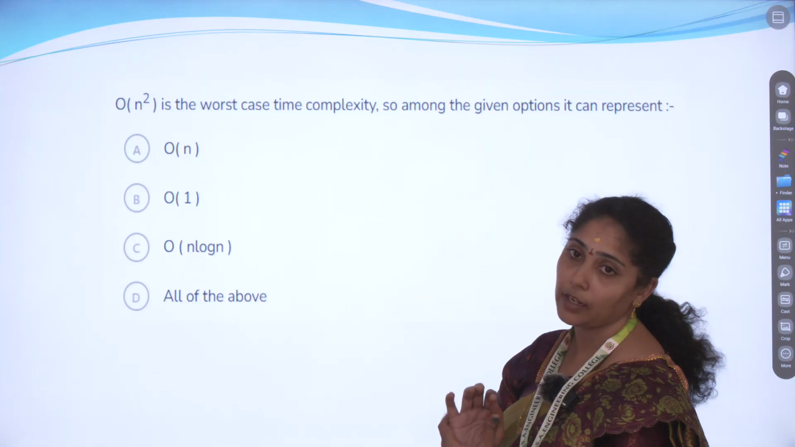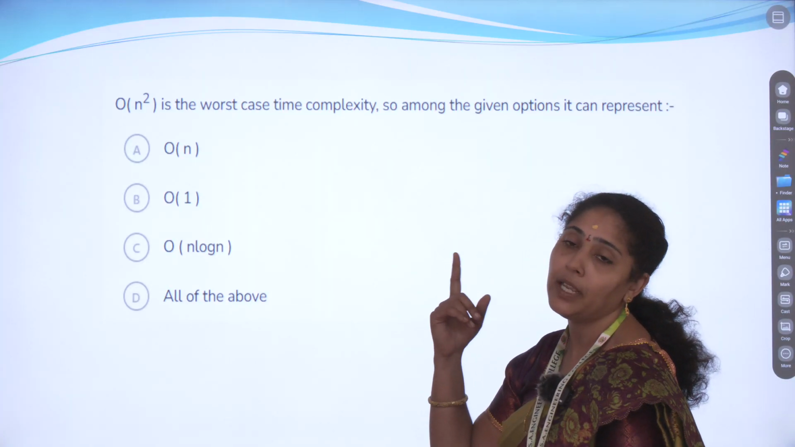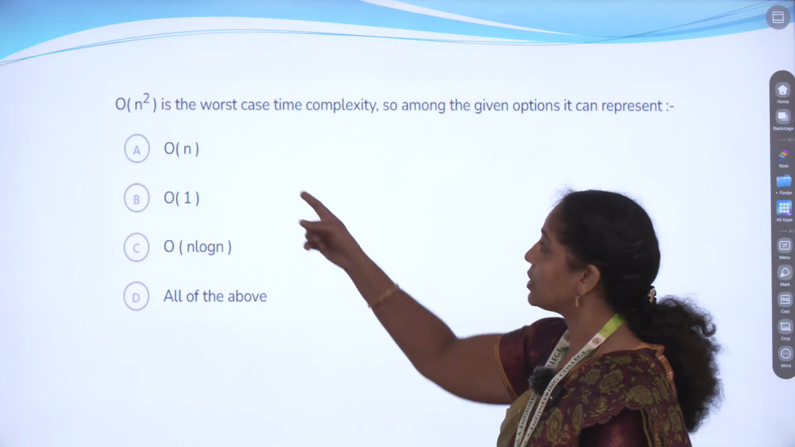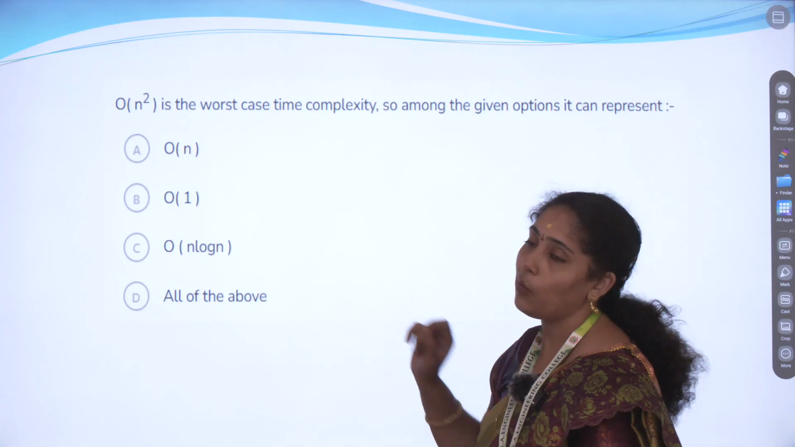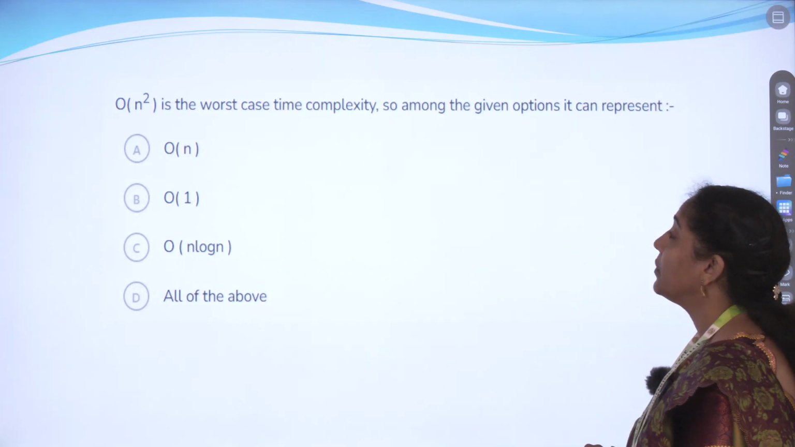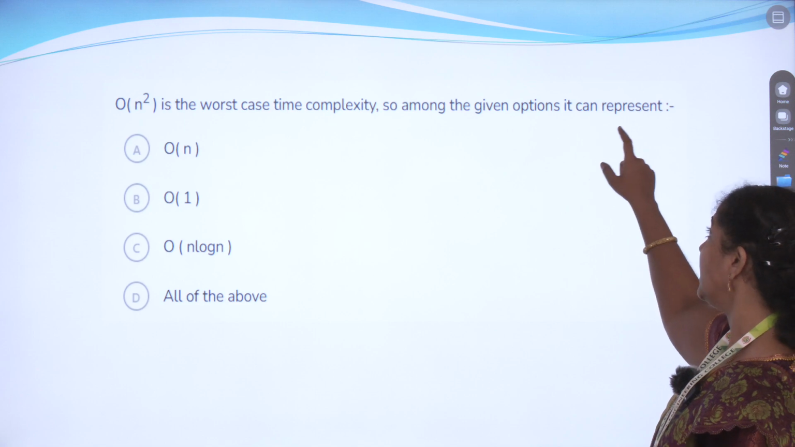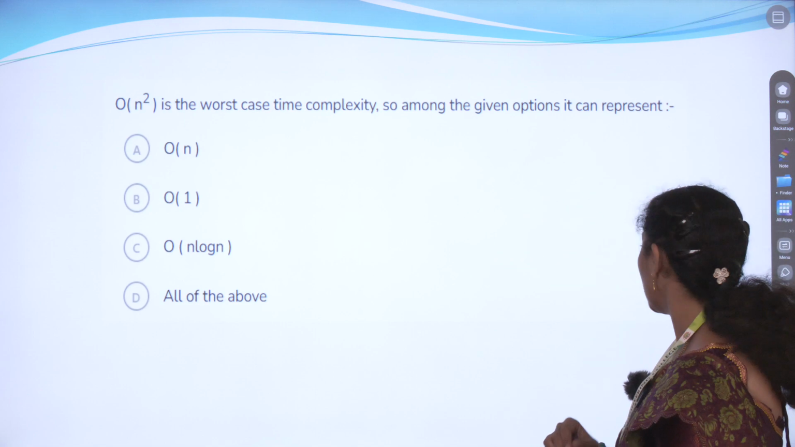Already we know that order of n squared means multiple times, the greater value n squared times will be taken throughout the execution, so that we call the worst case here. So what are the things that are possible, what are they telling? Among the given options, which option can it be represented by?